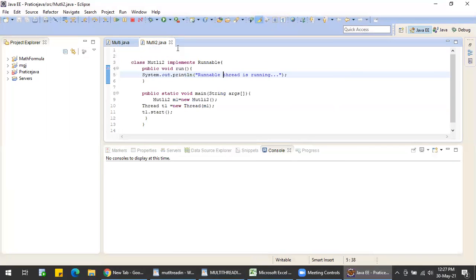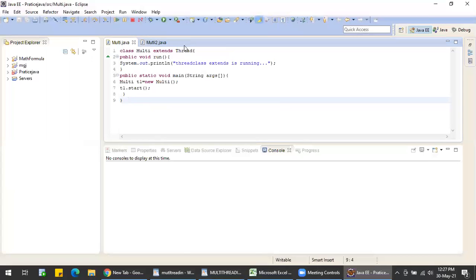See here, I am implementing the Runnable interface. Runnable is an interface, whereas Thread is a class. There will be a default Thread class which comes from the Object class. I'll explain this. Now let us see this example.